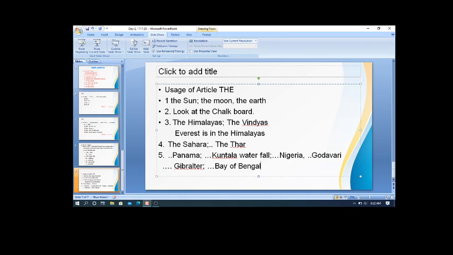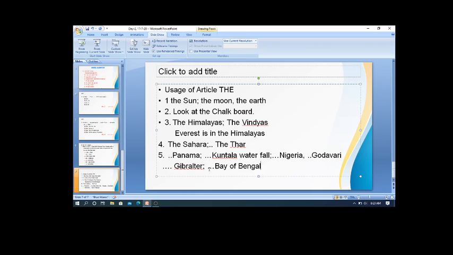Yes, if you observe carefully, there are some canals. The Panama is a canal. There are some waterfalls. Kuntala is a waterfall. There are some straits, water straits. Nigeria. There are some rivers. Godavari. There is Gibraltar.